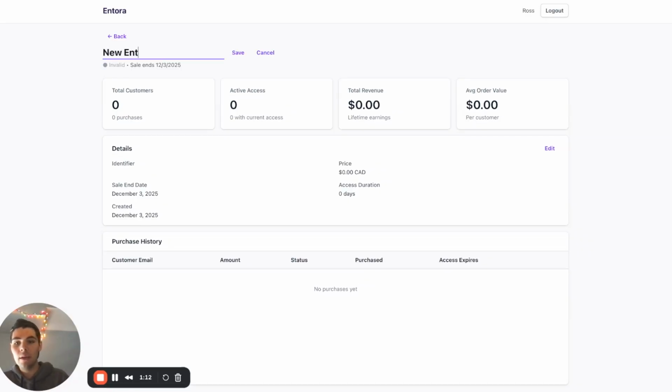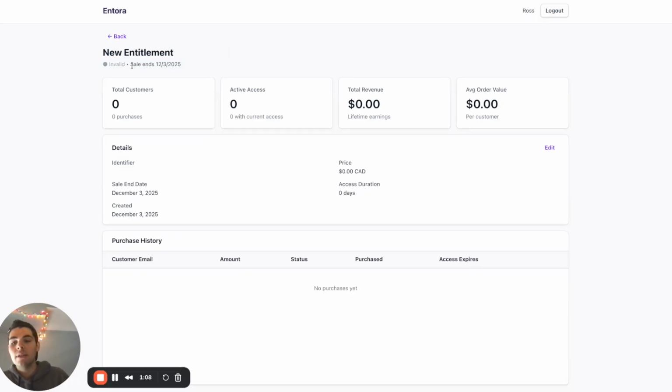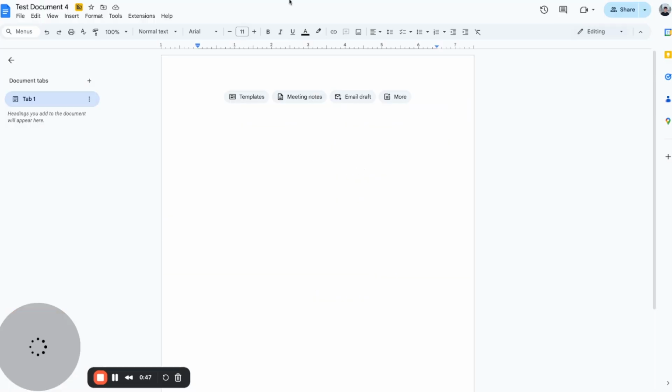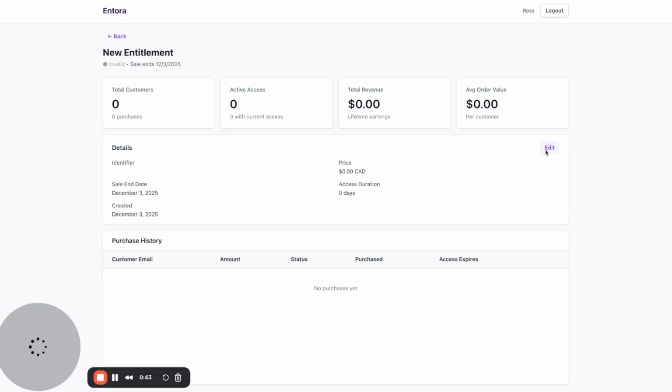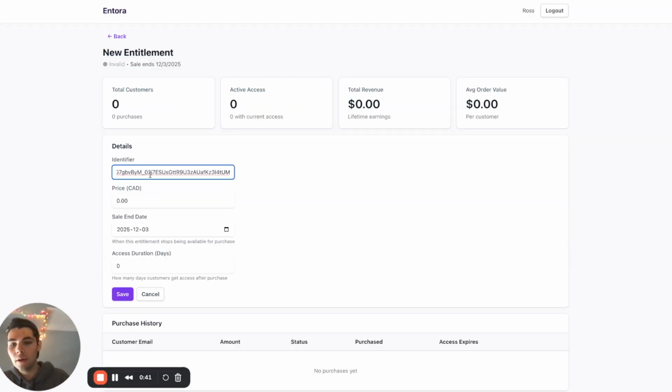So let's give it a name, new entitlement. And you'll see it's in an invalid state, and this will remain invalid until I've inputted the necessary information to properly define an entitlement. So that's a name, the Google Drive resource identifier, a price that's greater than 0 and less than $1 million. And yeah, so I can go ahead and grab an ID here from this new resource I've created. Go ahead, input that identifier.